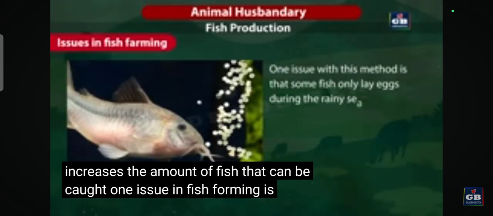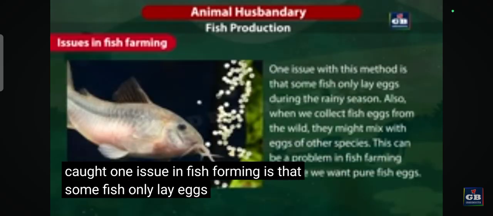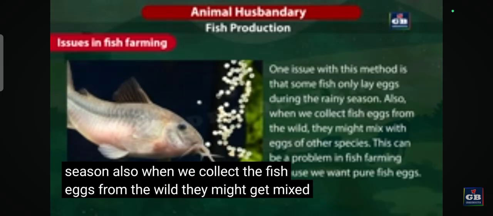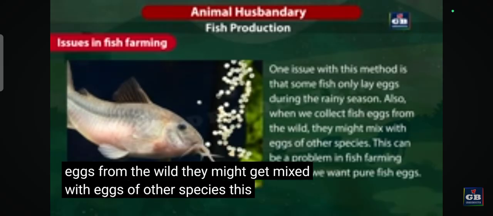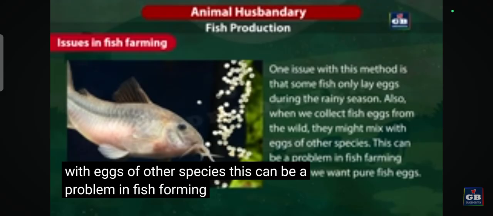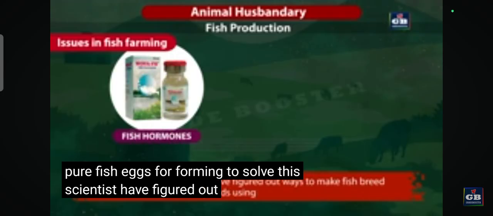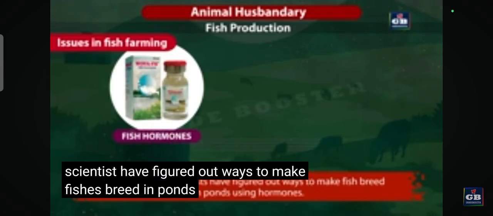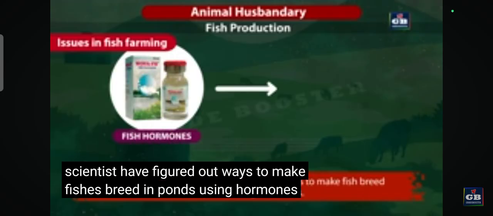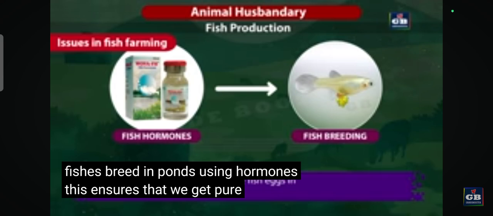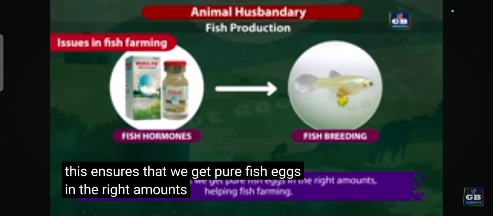One issue in fish farming is that some fish only lay eggs during the rainy season. Also, when we collect fish eggs from the wild, they might get mixed with eggs of other species. This can be a problem in fish farming because we want pure fish eggs for farming. To solve this, scientists have figured out ways to make fishes breed in ponds using hormones. This ensures that we get pure fish eggs in the right amounts, helping fish farming.